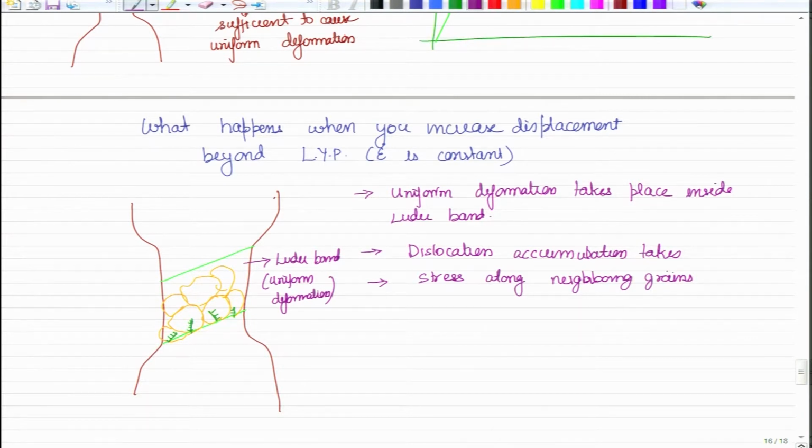And what will be the effect of these stresses? There can be two things that can happen here. A, in the neighboring regions where the stresses are high, because of these high stresses, mobile dislocations may get generated.